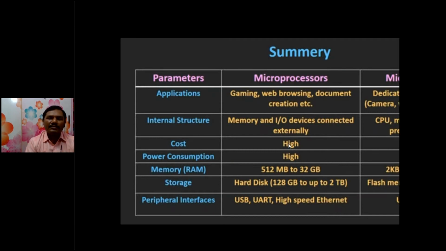The cost of the microprocessor is very high compared to microcontrollers, and we need more memory in terms of RAM and ROM. They use 512 MB to 32 GB of RAM up to 2020, and 128 GB to 2 terabytes of storage today.